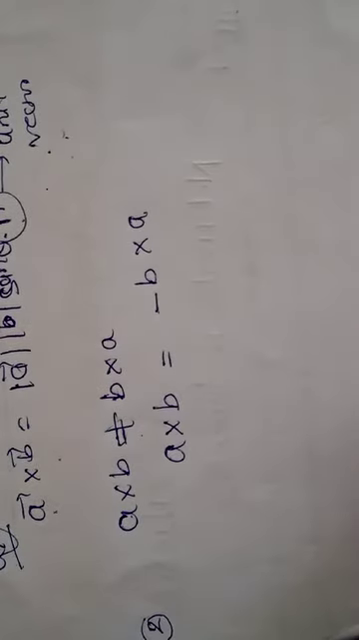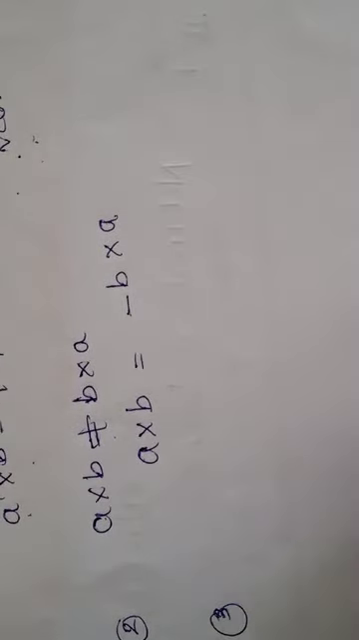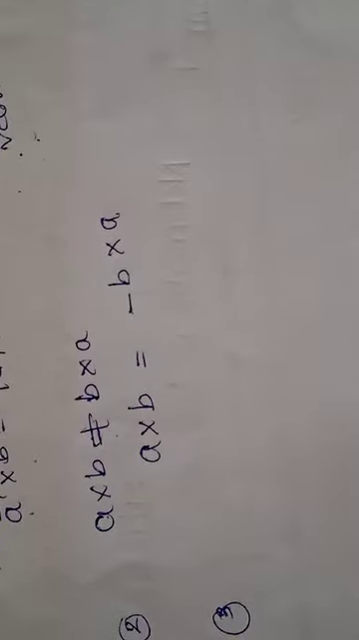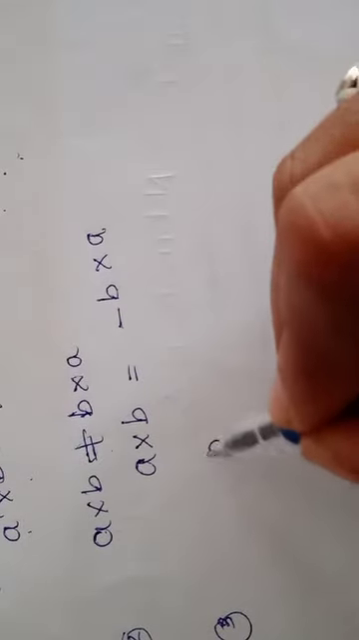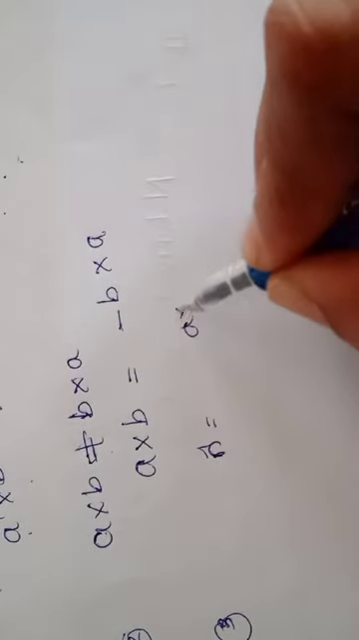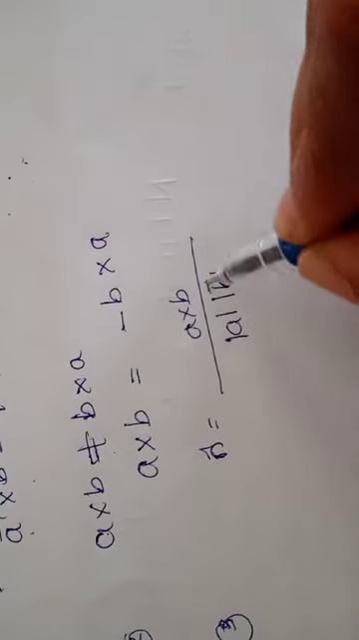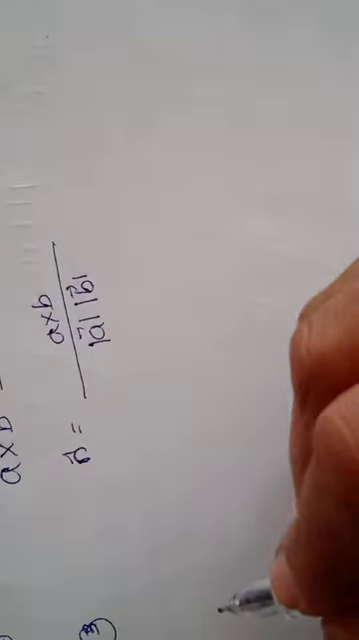First property, the product of two vectors is a vector only. Then the third property: we have to consider two vectors and the unit vector which is perpendicular to vector A and vector B. That unit vector can be written as n equals A cross B divided by magnitude of A and magnitude of B. This is the third property of the cross product or vector product.